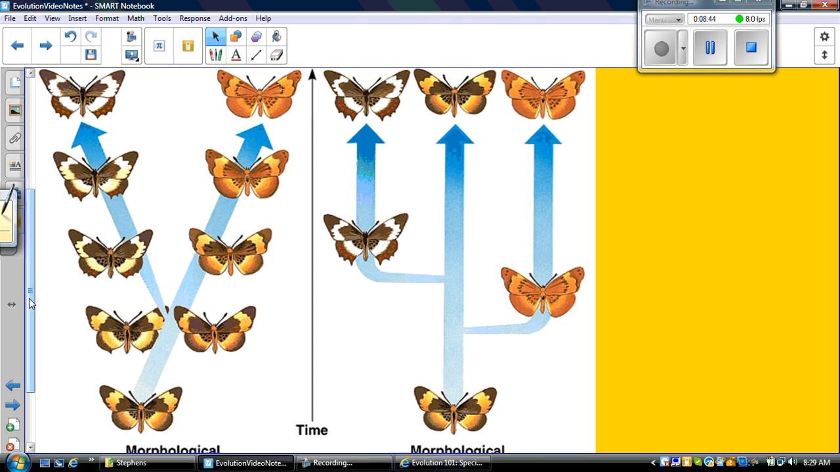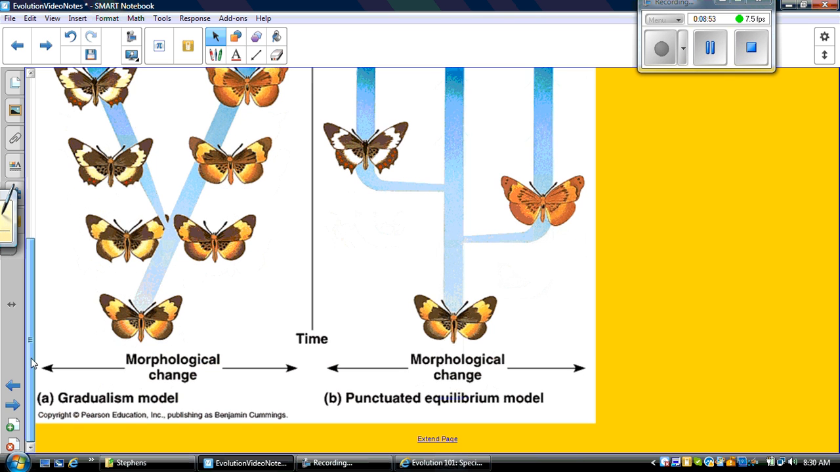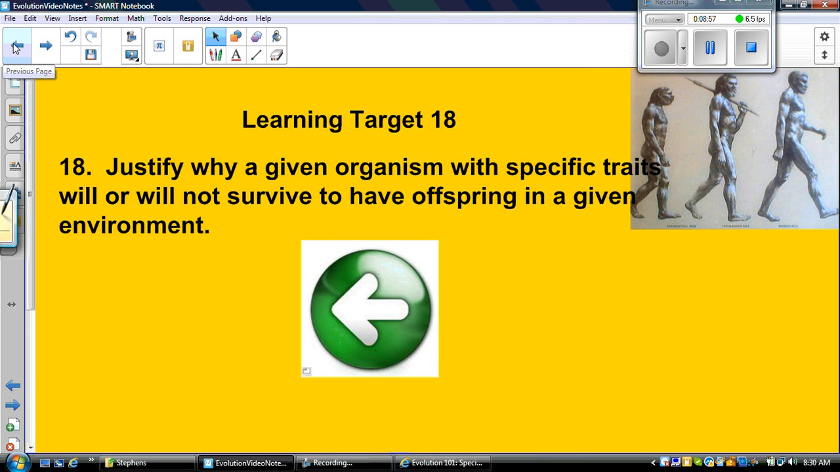It really just depends whether it's gradualism or punctuated, depends on how quickly the genes are passed down from a parent to offspring. Okay, so that ends our Target 18, talking about the different ways that organisms can change over time.